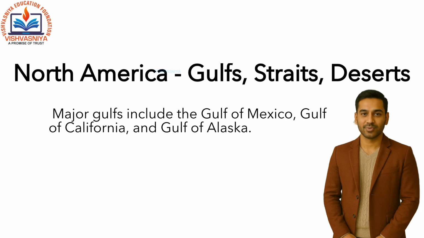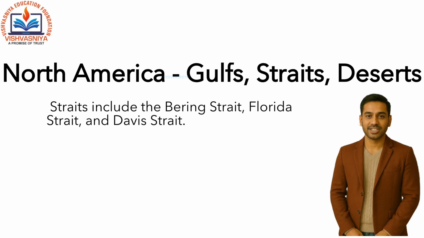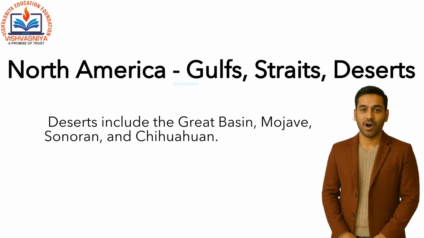Major gulfs include the Gulf of Mexico, the Gulf of California, and the Gulf of Alaska. Hudson Bay is another vast inland sea. The Bering Strait separates Alaska from Russia. The Florida Strait links the Atlantic with the Gulf of Mexico. The Davis Strait lies between Canada and Greenland. North America has deserts such as the Great Basin, Mojave, Sonoran, and Chihuahua.